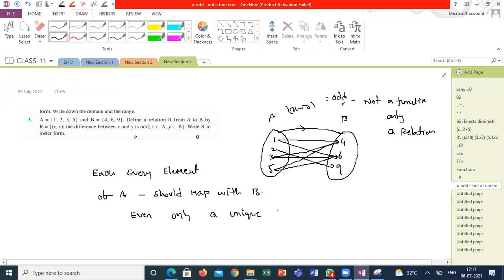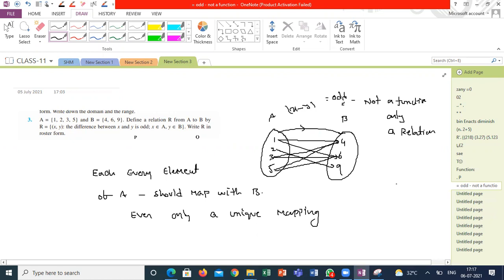What is meant by unique mapping? Sir, is it like only one element of A is mapped with only one element of B? Correct. The element of A should map with a unique element of B. It doesn't have multiple mappings to B.